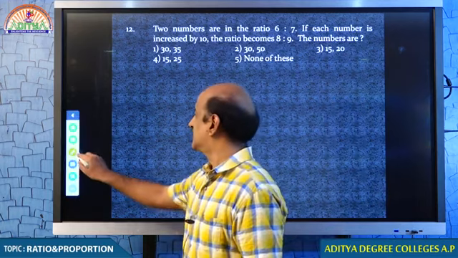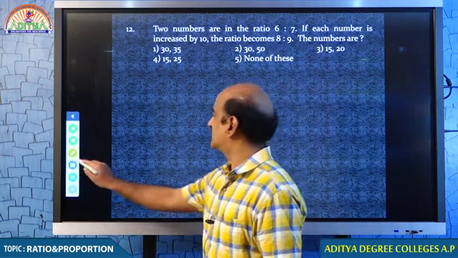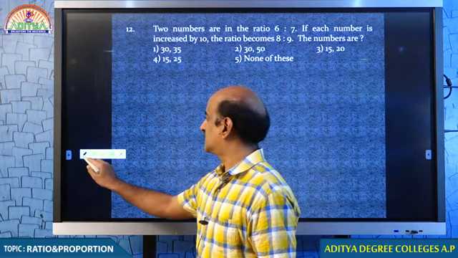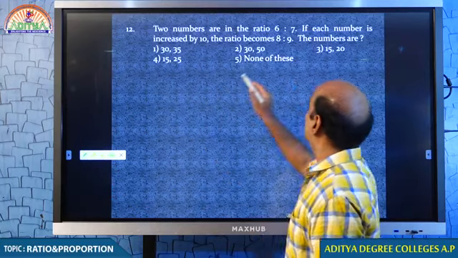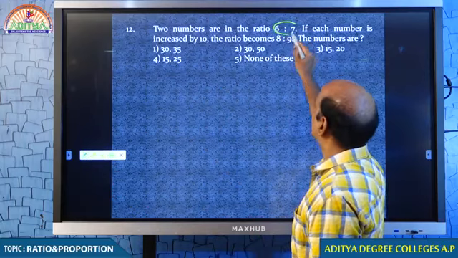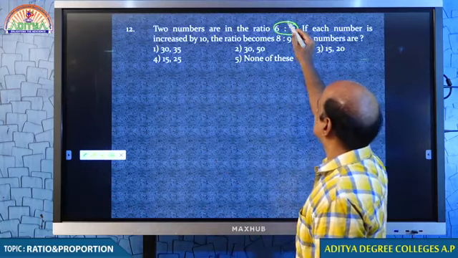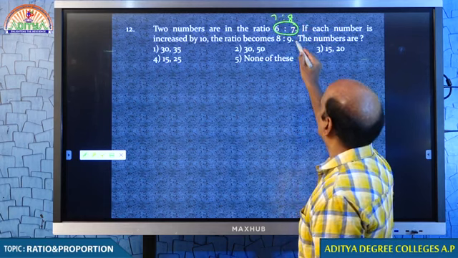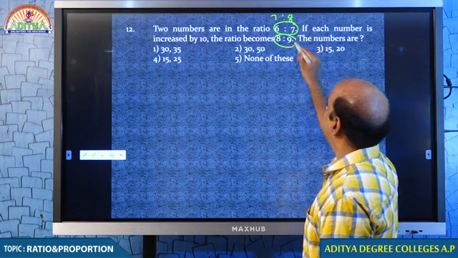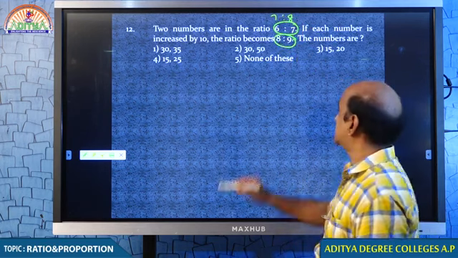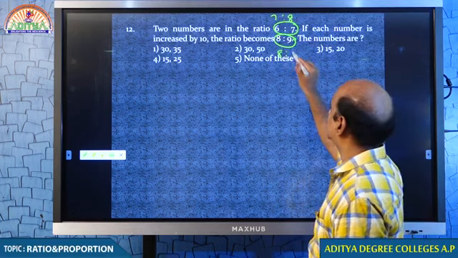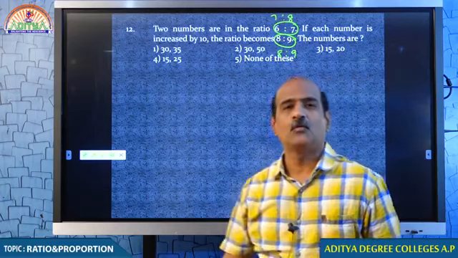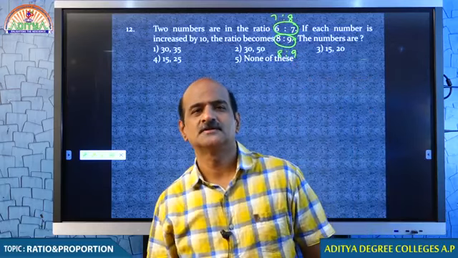Just look at that. In question number 12, in place of 6:7, if I give you 7:8, and in place of 8:9, if I don't make any change and keep 8:9 as it is, what is going to be your answer?